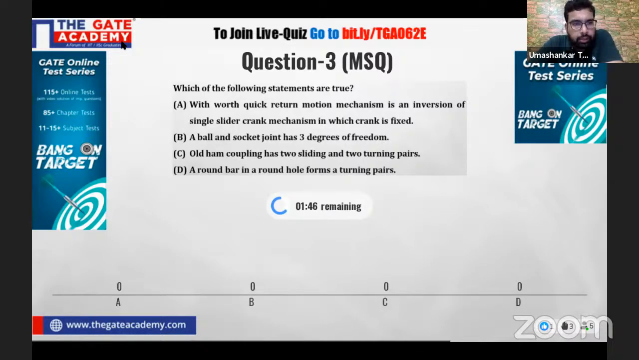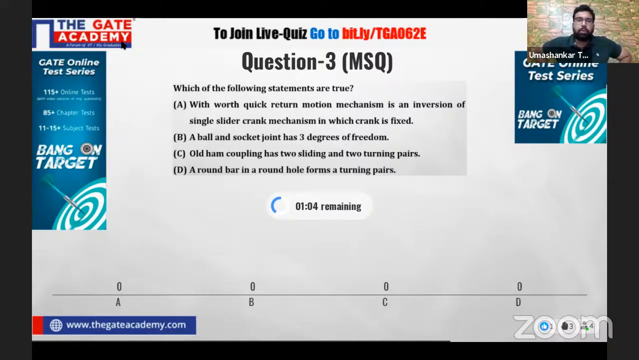The quick return motion mechanism is an inversion of the single slider crank mechanism in which the crank is fixed. Second statement, a ball and socket joint has 3 degrees of freedom. Third option, Oldham coupling has 2 sliding and 2 turning pairs. Fourth option, a round bar in a round hole forms a turning pair. Now you have to select which of the following are correct and which are not. You can choose more than one option.